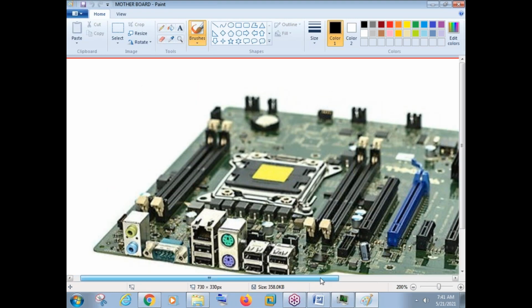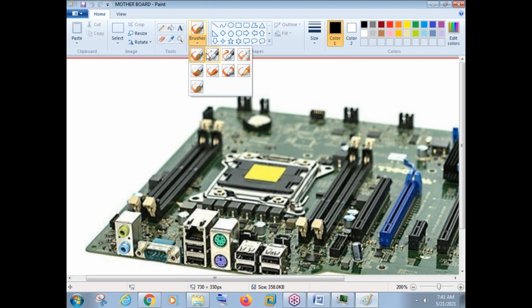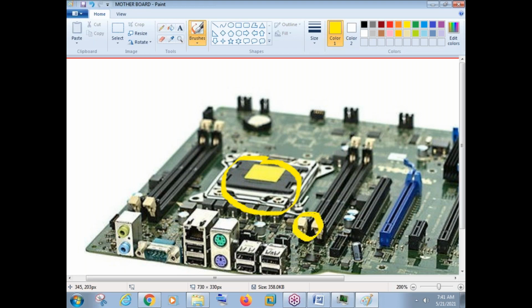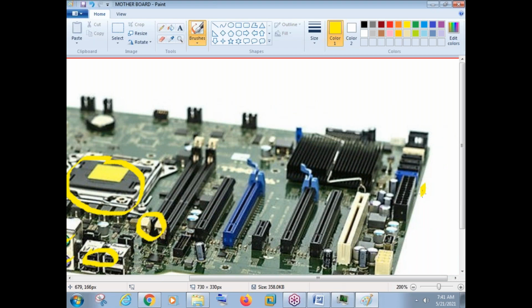We have many components here. This is your processor. These are your RAM slots, we have 4 RAM slots here. And this is your NIC card, USB port, VGA port, keyboard and mouse, sound ports, and these are also USB ports.